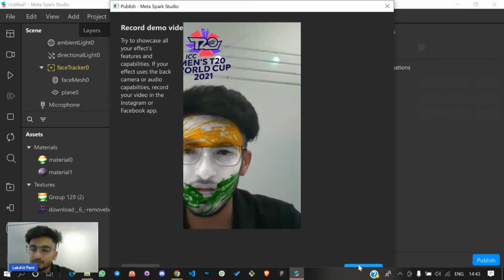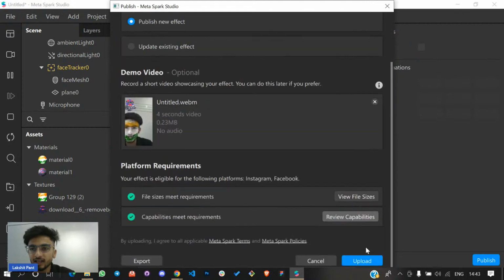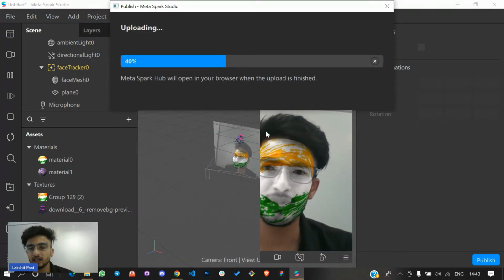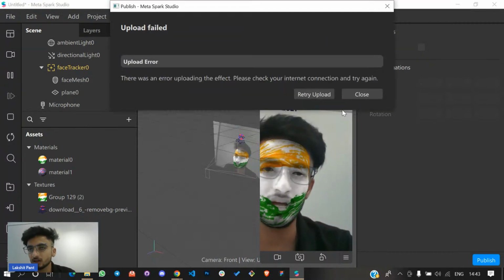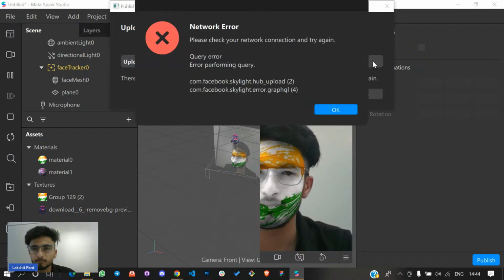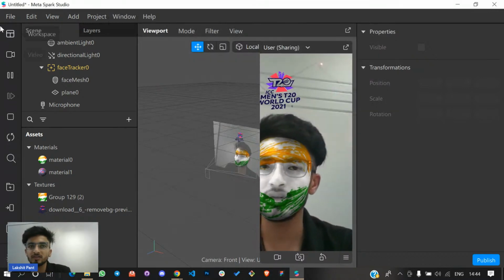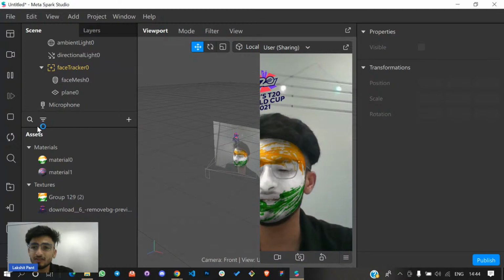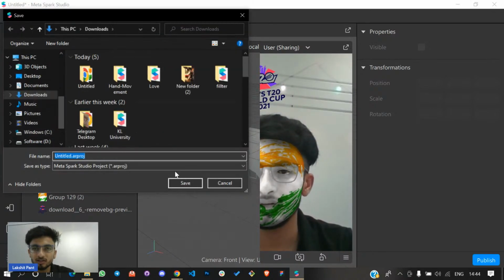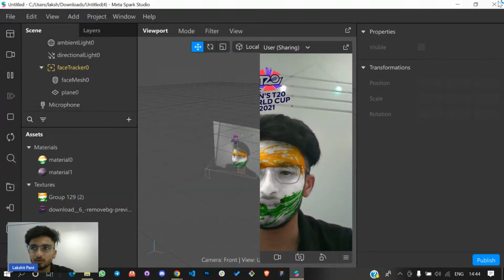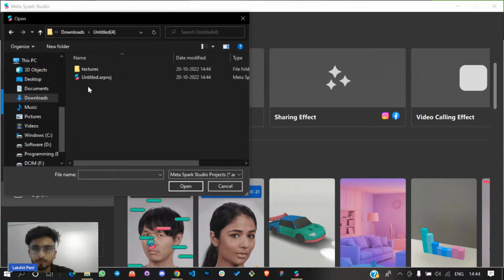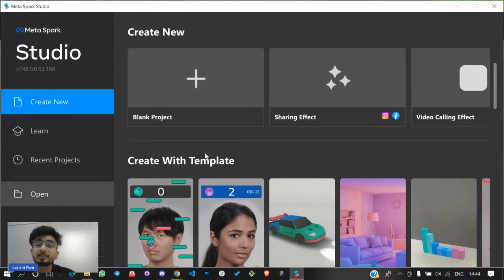Now I'll simply click on the save button, and I'll try to upload. I'll simply try to click on the upload button. Okay, if this kind of issue comes up, what you can do is simply save your AR effect first. So I'll save this AR effect first, and I'll close it. I'll reopen it again here.